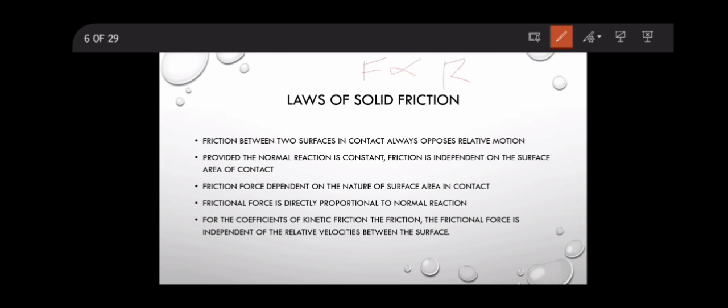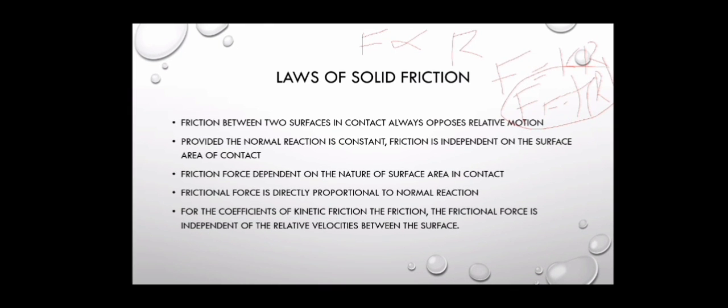Therefore, if we remove this proportionality sign, we are going to have our F equals to what? K R. Since the K is recognized as the coefficient of friction and represented with the sign mu, we can say our frictional force is equals to mu R. Keep this, we are still going to come back to it when we get to the calculation under friction.